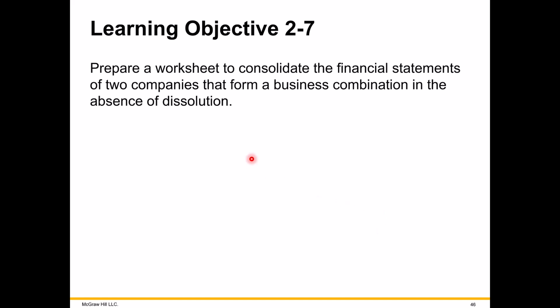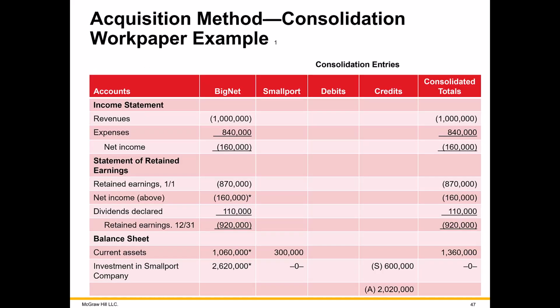So now let's take a look at how we prepare that consolidation worksheet to eventually prepare a consolidated financial report. Again, we're assuming we're not going to dissolve the sub like we had done earlier in this chapter. So we're given the worksheet itself. We have a column for each company. Here's the parent. Here is the sub. And then adjustments to the accounts in the two columns to the left, adding and subtracting across to get the totals that we're going to see on the consolidated financial statements.